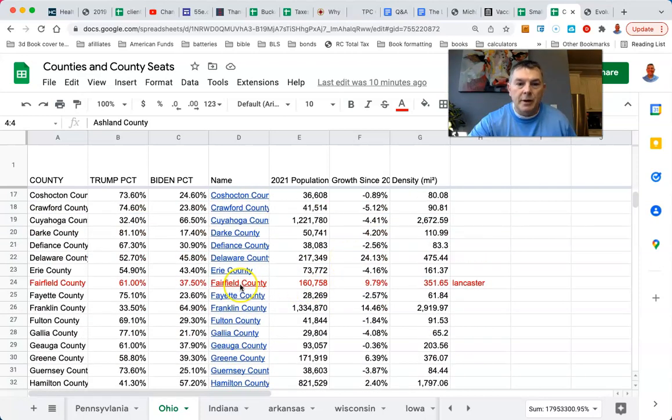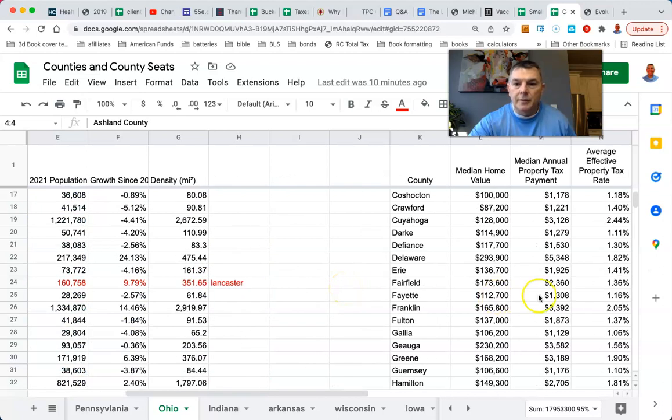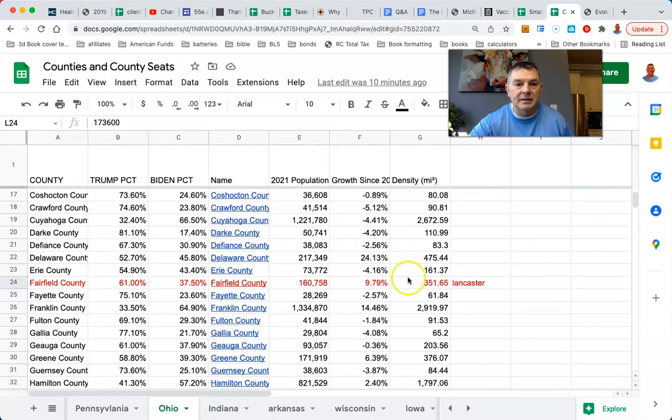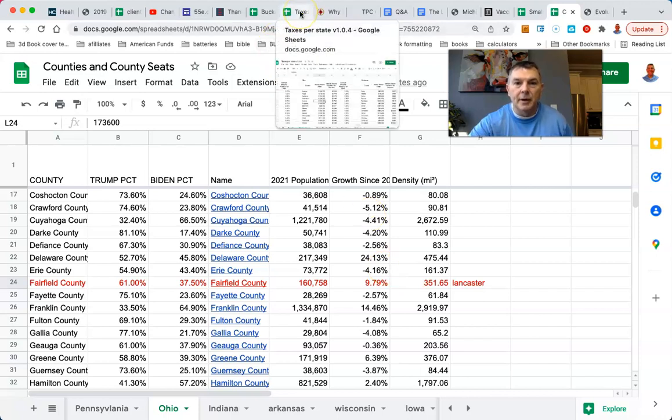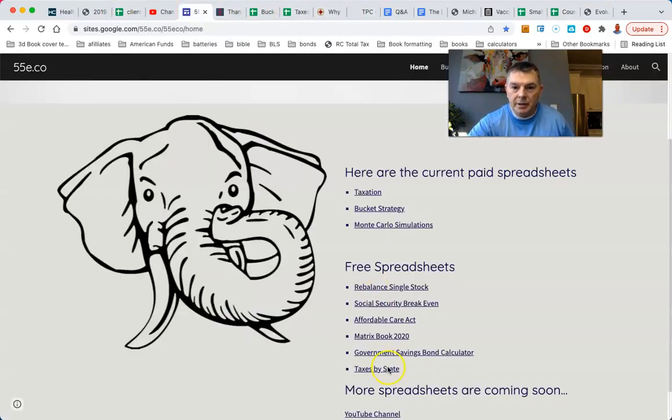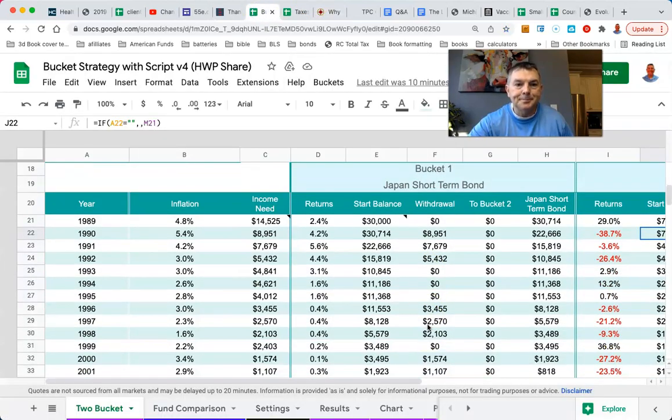Here we got Fairfield County. In Fairfield County, the median home value is 173 with an effective property tax of 1.36. Anyway, I can't wait to work on that. That's fun. All right, so that's my best small towns in America, and I think you get that one for free. Yeah, taxes by state right there. All right, so let's go back to the bucket.